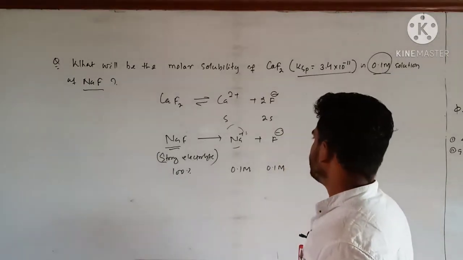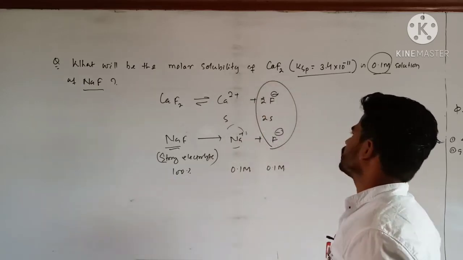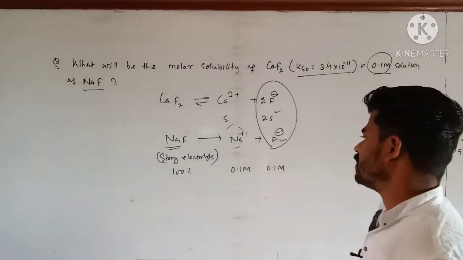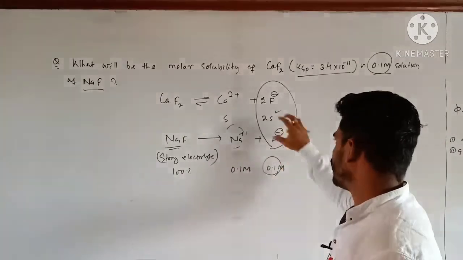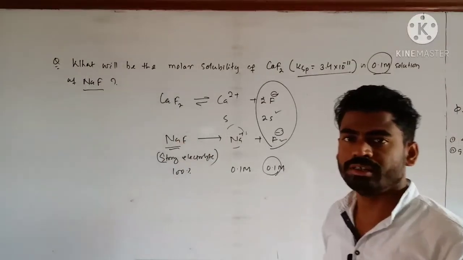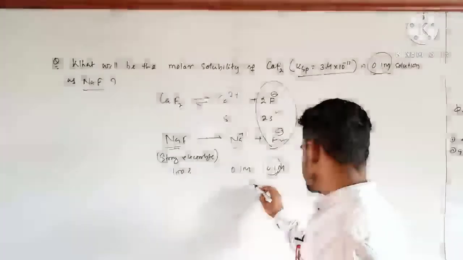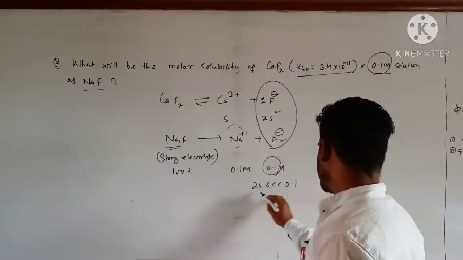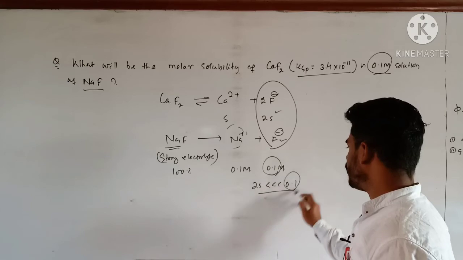If I consider the concentration of the fluoride ion, this 2S can be neglected because of the strong electrolyte at 0.1 M. You have to consider this concept over here. That means 2S is much less than 0.1. So overall, the concentration of fluoride ion can be taken as 0.1.